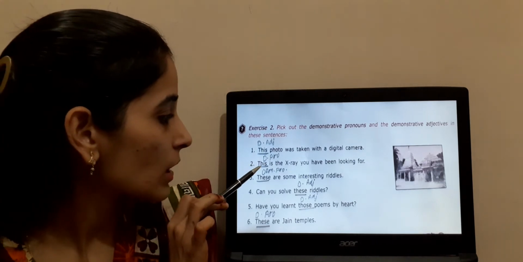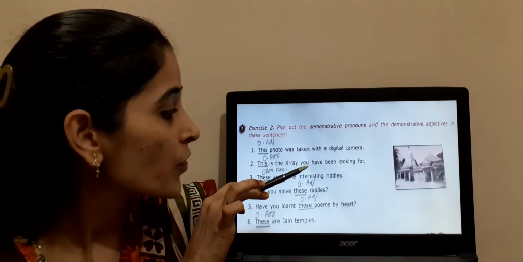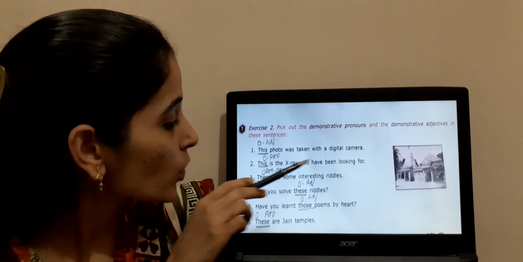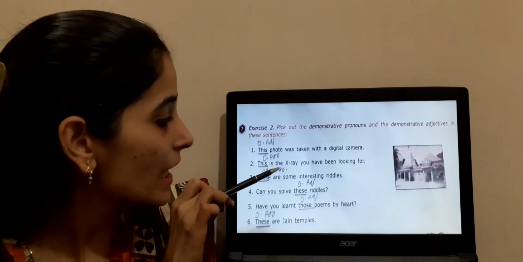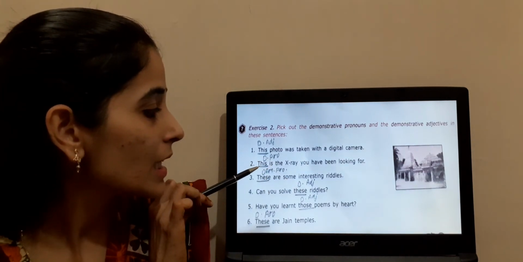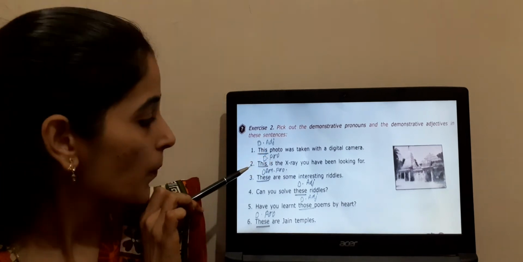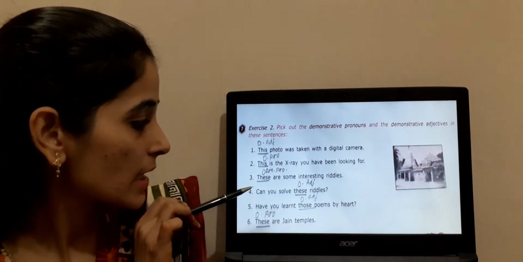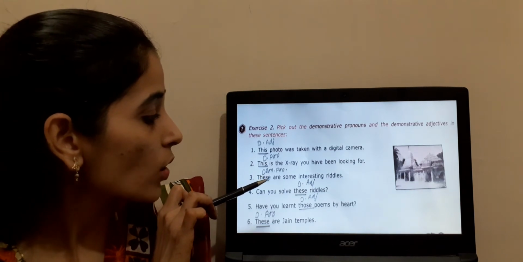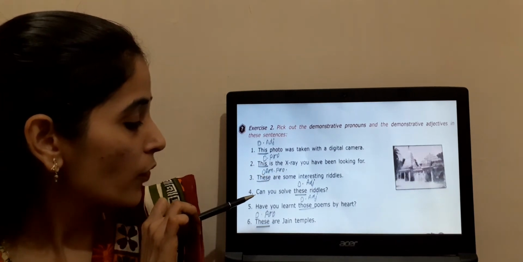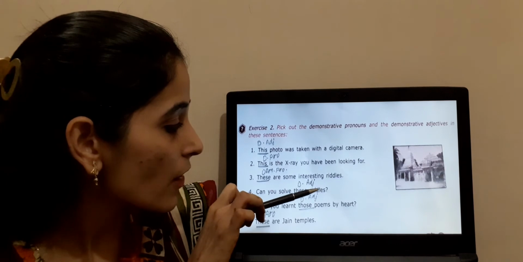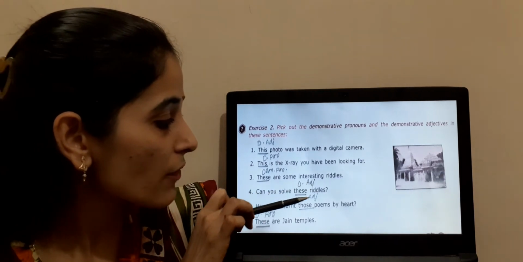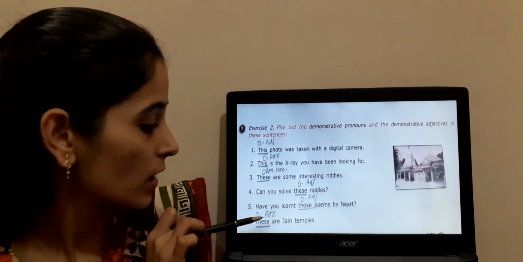Clear? Second one. This is the X-ray you have been looking for. So here you can't see any noun just before it. So this is demonstrative pronoun. Third one. These are some interesting riddles. Clear? So here it is also demonstrative pronoun. Fourth one. Can you solve these riddles? So it is demonstrative adjectives because it is a noun here.